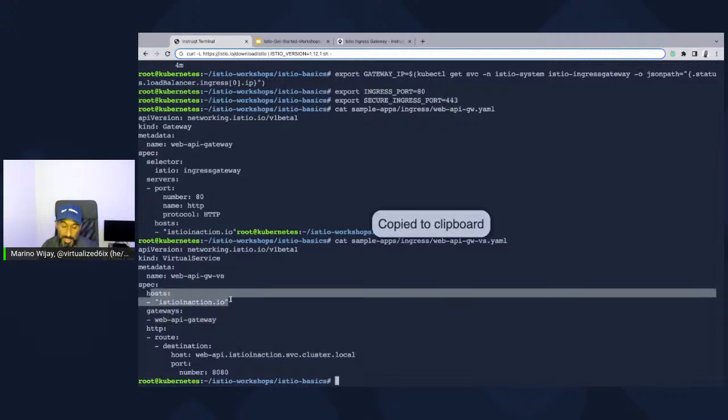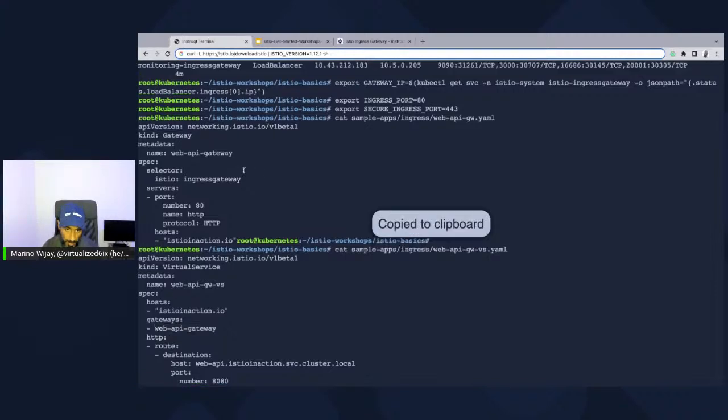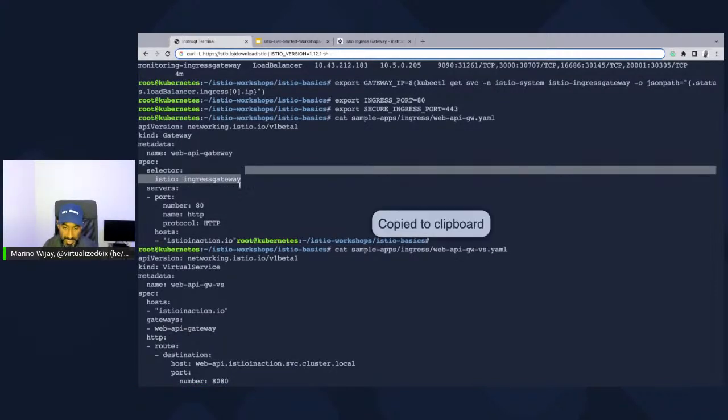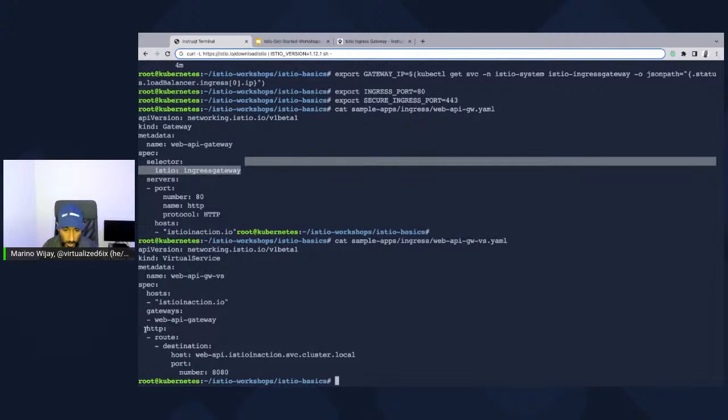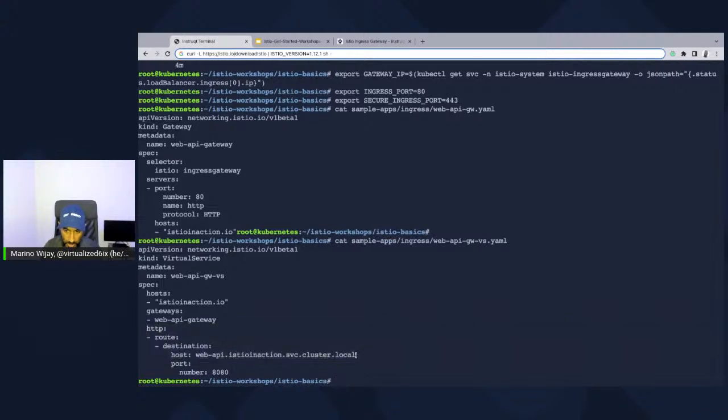This is the host I have to listen for. So if someone's making a request to this host on port 80, it's because the request is coming in on this Web API Gateway, and because this Web API Gateway is using the Istio Ingress Gateway, I now know that I have to route it to webapi.istioinaction.svc.cluster.local. Hold up a second.